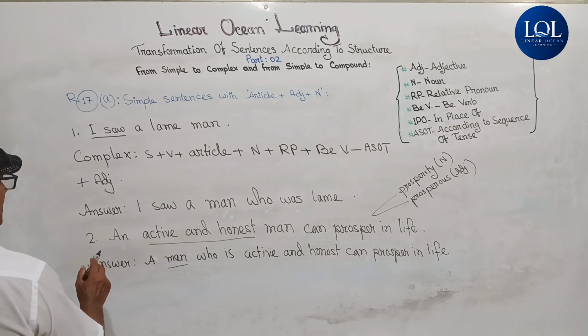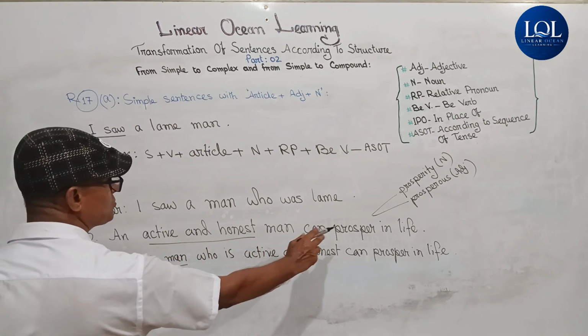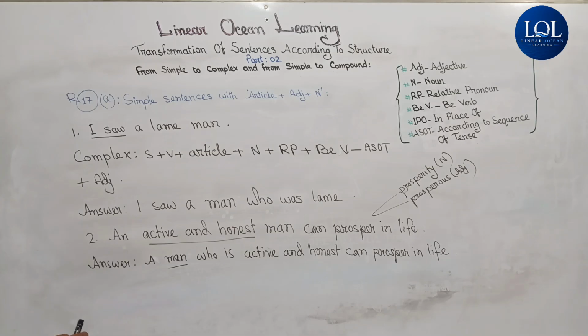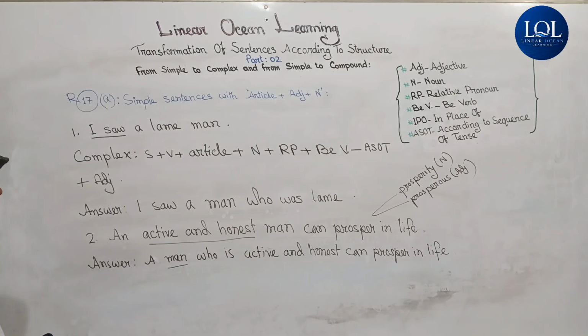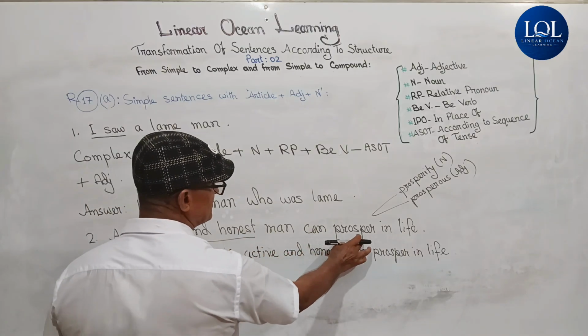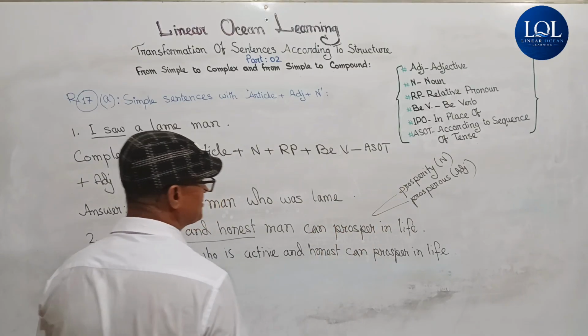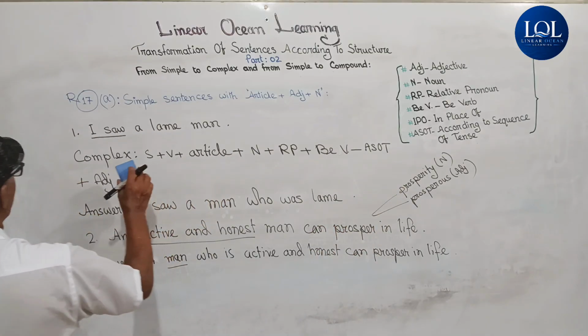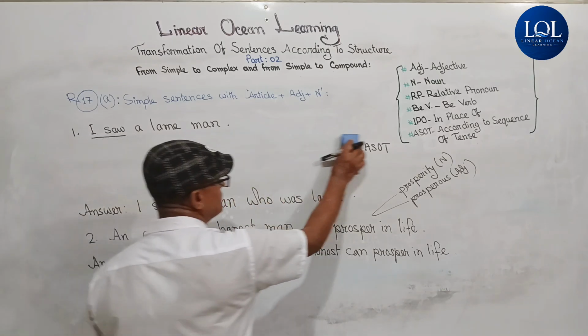The exemplified simple sentence is: an active and honest man can prosper in life, and its complex one is: a man who is active and honest can prosper in life. You can clearly see it. And prosper is a verb, prosperity is a noun, prosperous is an adjective. Now let's come to Rule 17B.